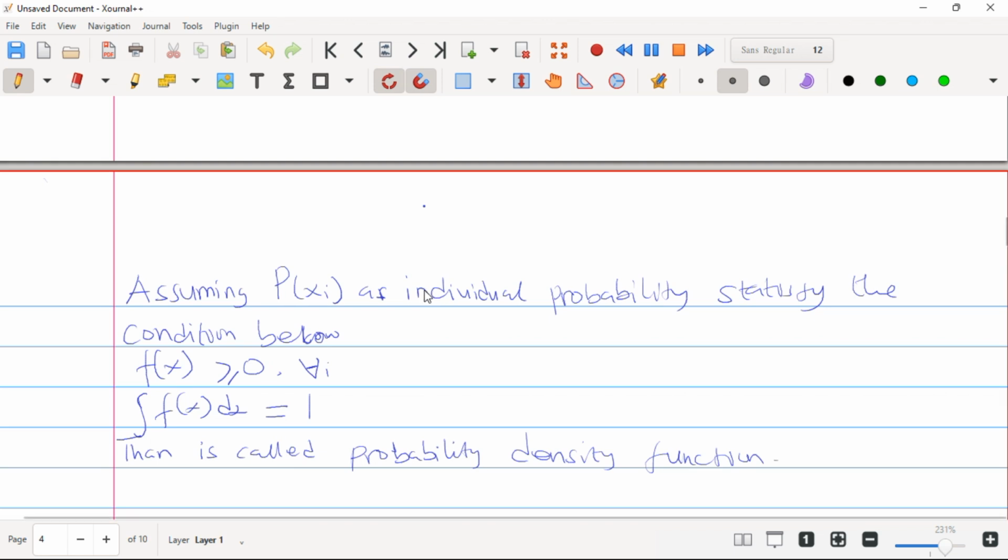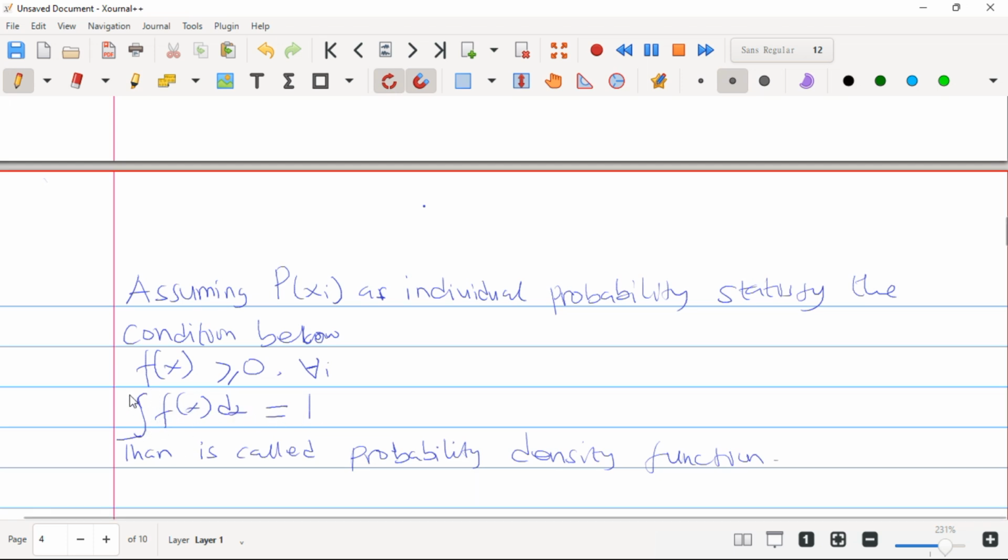Before a continuous random variable will be considered as having a probability density function, it must first satisfy certain conditions. Assuming f of x is a function satisfying the conditions below: f of x must be greater than or equal to 0 for all x, and the integral of f of x dx must be equal to 1.